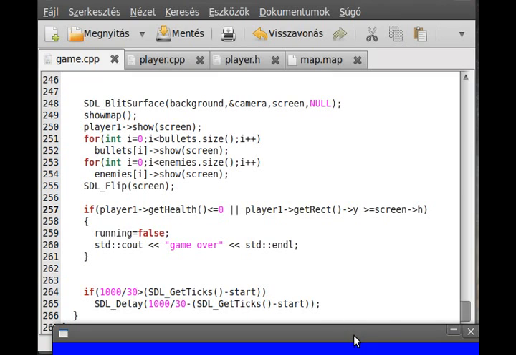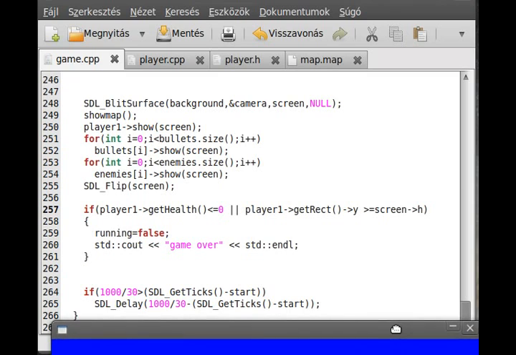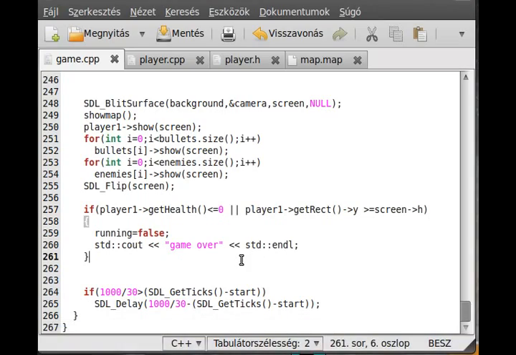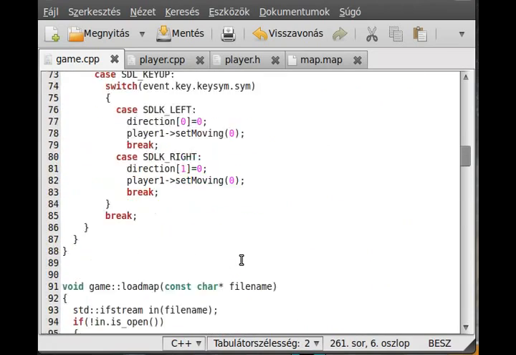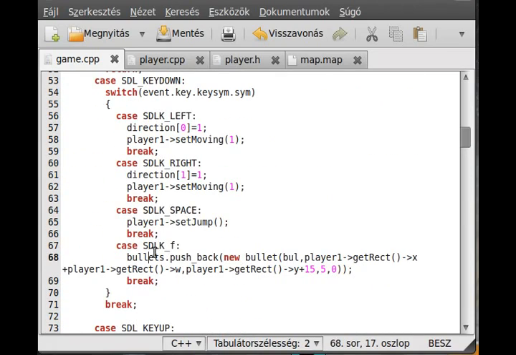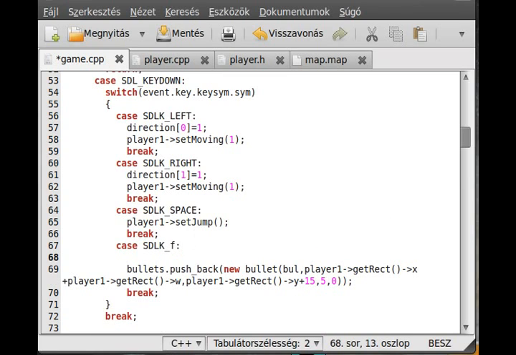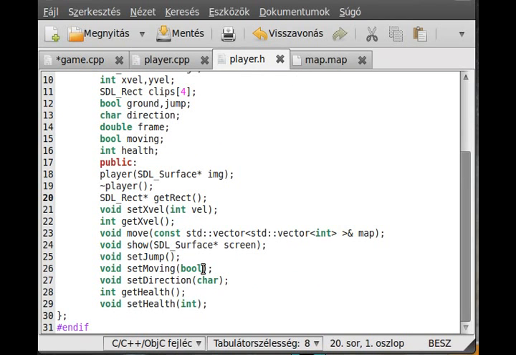So in these tutorials we change a lot of little bugs and mistakes and so on, for example that, because we are shooting in the wrong direction. Okay, so I just go up to the event handling, whenever we shoot, as you can see. We have to first get the direction of the player. I think we make a function to get the direction. Get direction. I cannot see get direction. I just see set direction.